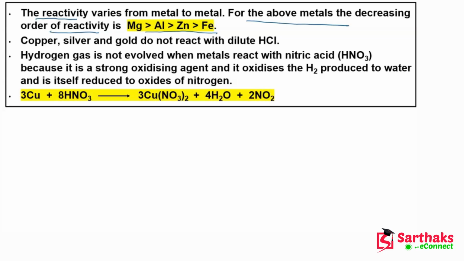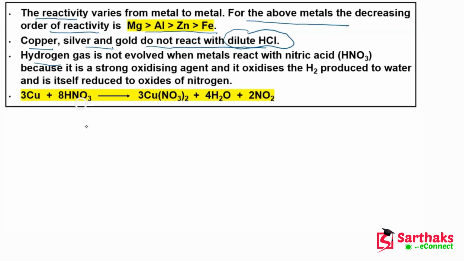Now guys, copper, silver and gold do not react with dilute HCl. As I told you, they are not going to react with dilute HCl, but if the acid is concentrated, like this HNO3 is concentrated, it will react and form copper nitrate and water.